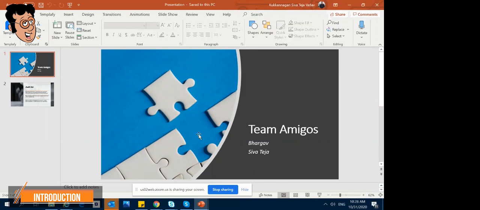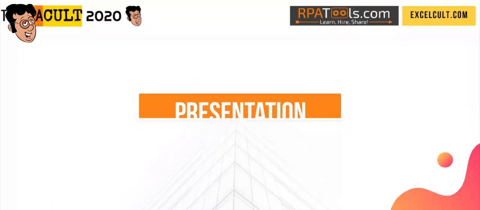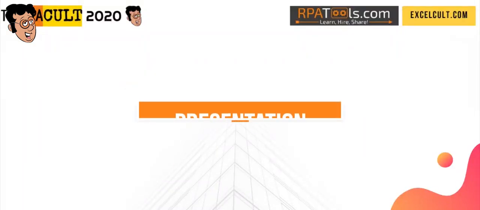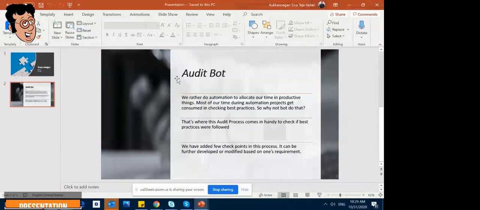So when this came up, we just thought we needed to have a use case. We had a discussion with the team, and we came up with a use case which will be quite useful for Blue Prism. Let me go to that. The name for this is AuditBot. We have been working on Blue Prism for the past 3 years.